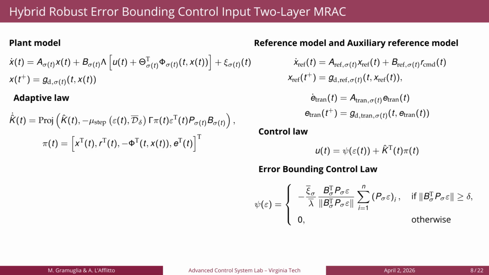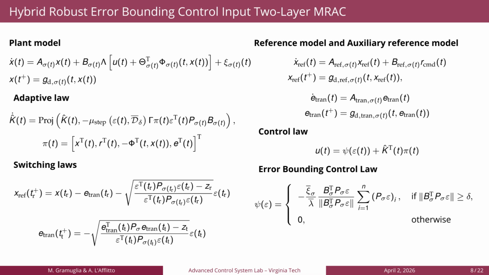This time, though, the switching mechanism is not around epsilon equal to 0, but around a neighborhood of the origin defined by the user, which is represented by delta. Then we have the switching laws, which tell how much the reference and the auxiliary reference model should jump. Since these models are also hybrid, we can have instantaneous jumps in their state.